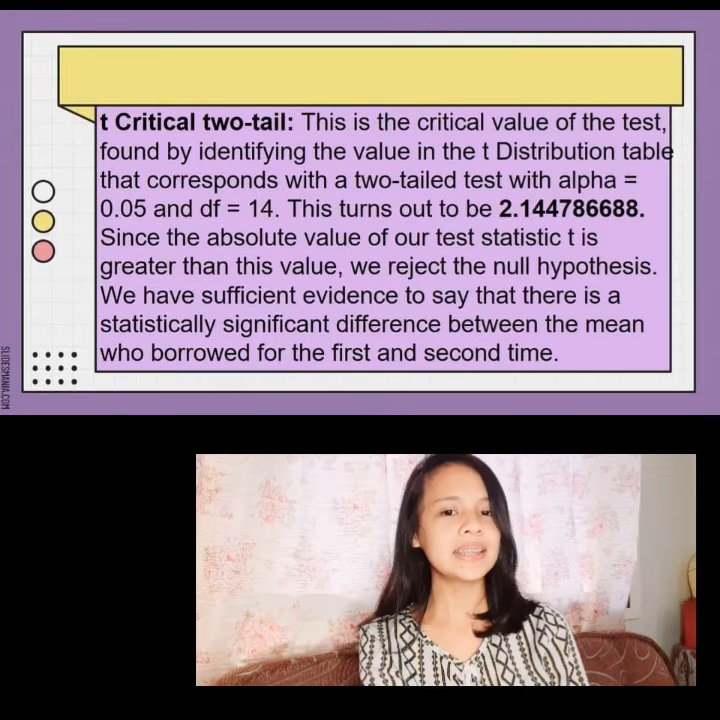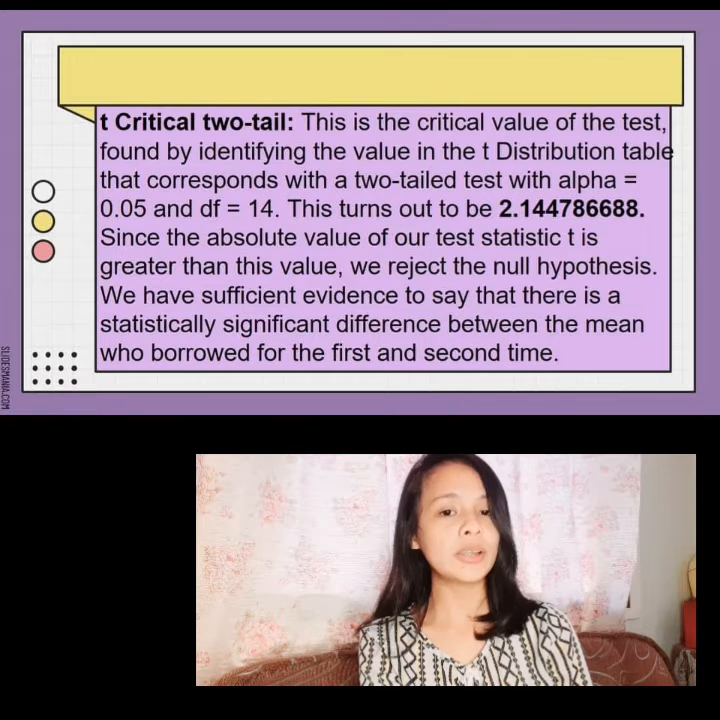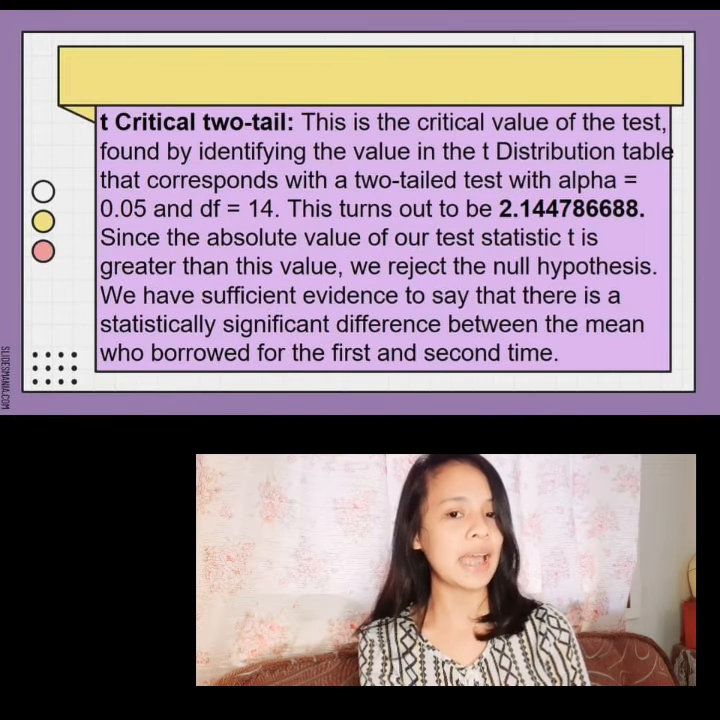T-critical two-tail. This is the critical value of the test, found by identifying the value in the t-distribution table that corresponds with a two-tailed test with alpha equal to 0.05 and df equal to 14. This turns out to be 2.144786688. Since the absolute value of our test statistic is greater than this value, we reject the null hypothesis. We have sufficient evidence to say that there is a statistically significant difference between the mean of those who borrowed for the first and second time.